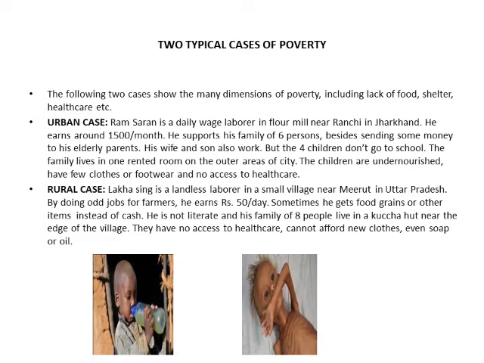He is not literate and his family of 8 lives in a kacha house or a kacha hut near the edge of the village. They have no access to health care. They cannot afford new clothes or even soap or oil. So these two cases have given us the complete dimension of poverty, which includes lack of food, lack of shelter, lack of health care, lack of education, also the lack of regular means of livelihood.